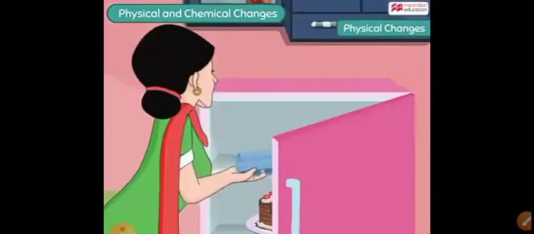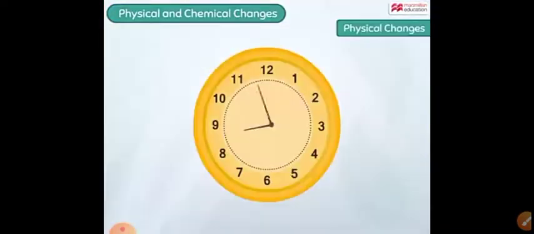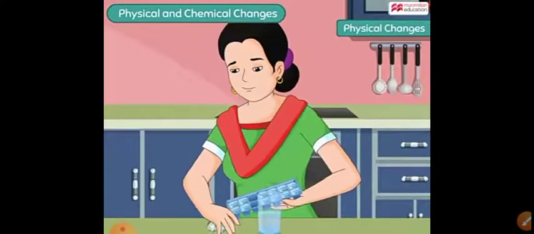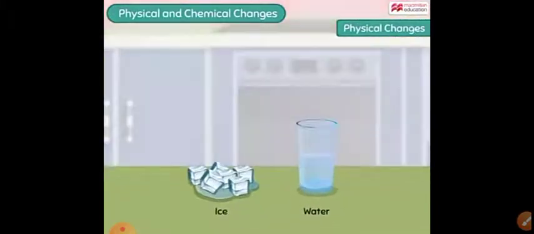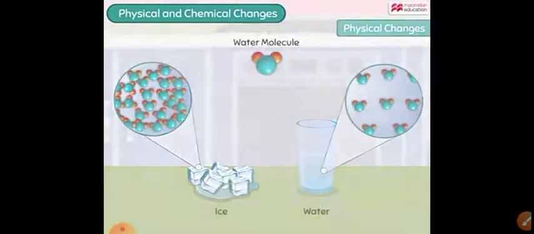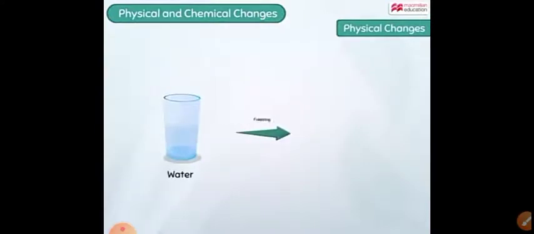Now here, one glass of water is poured into an ice tray, and after some time, if you remove that ice tray, you will find ice. This ice and water both have the same water molecules, obviously. Now can you tell me what type of change it is?